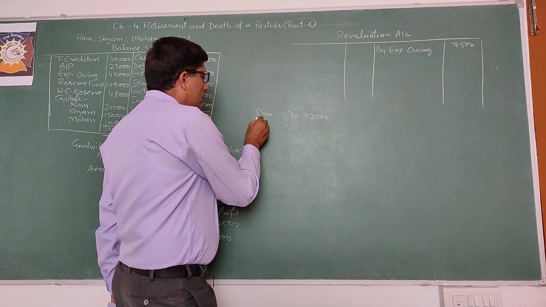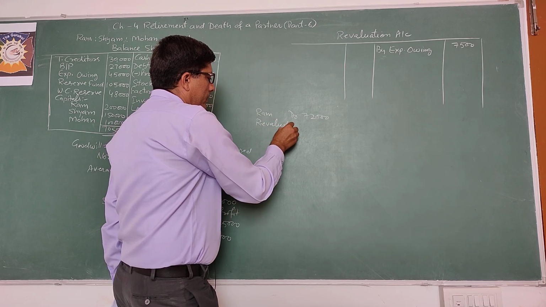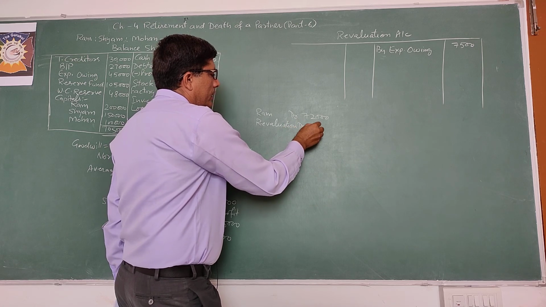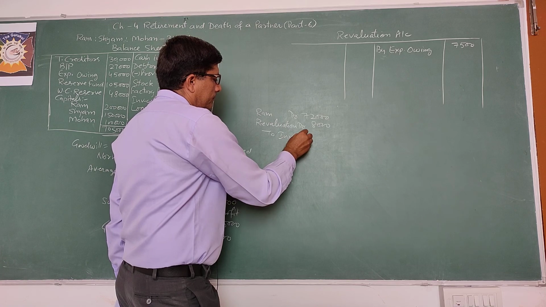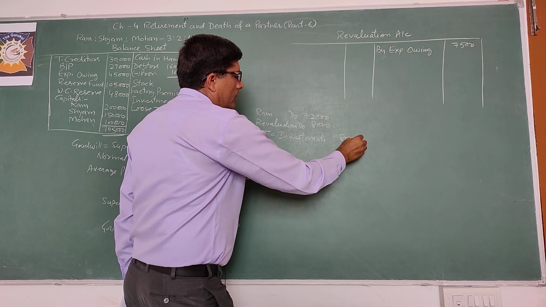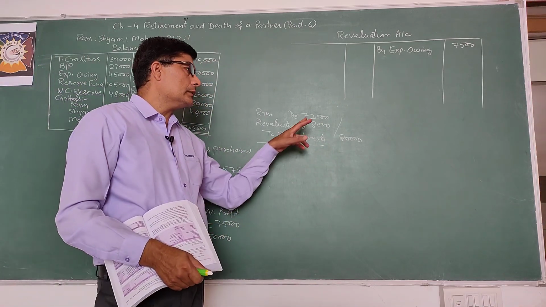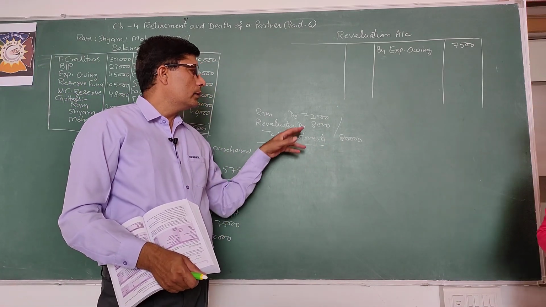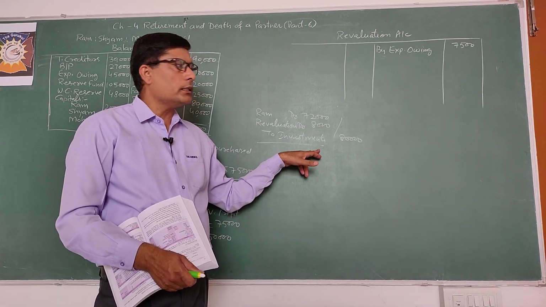So you will record revaluation account debit 8,000, to investments 80,000. Because investments are taken over by Ram worth 80,000, investments are credited by 80,000.